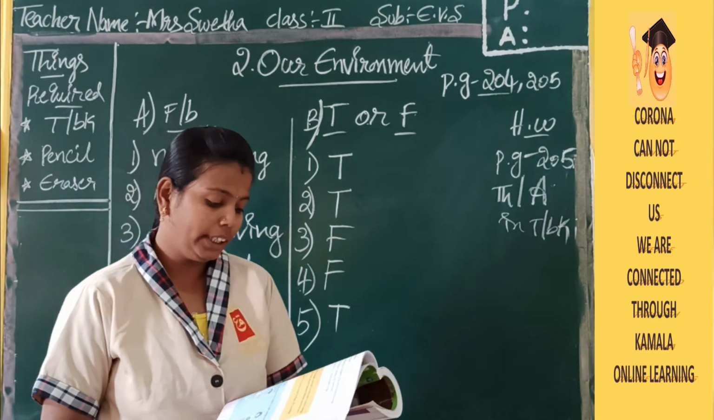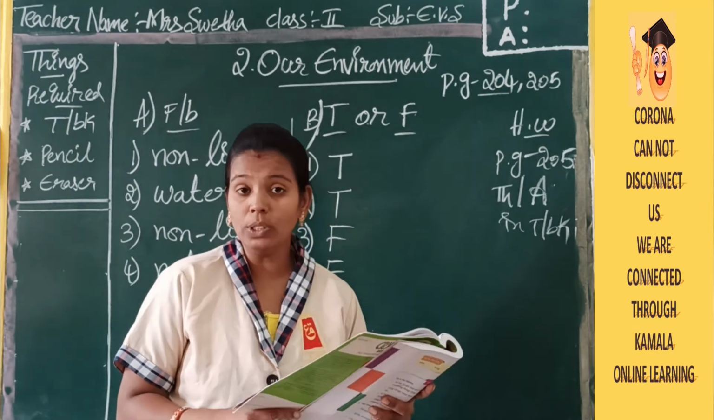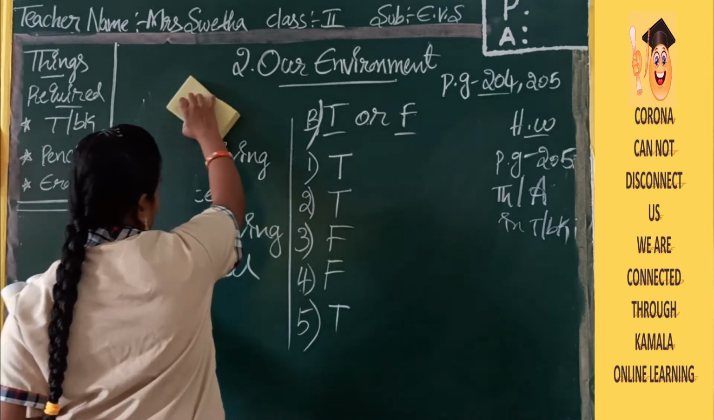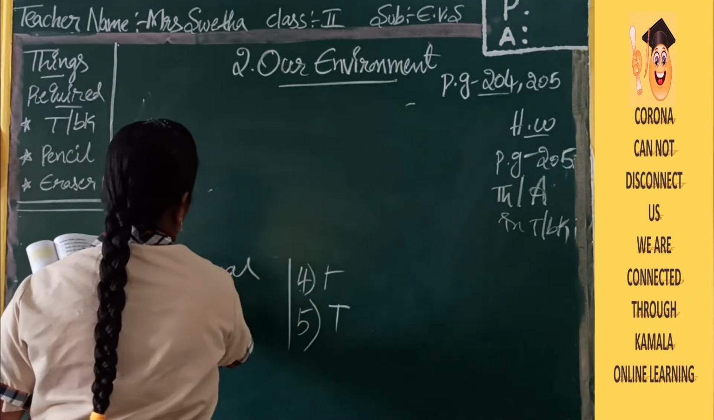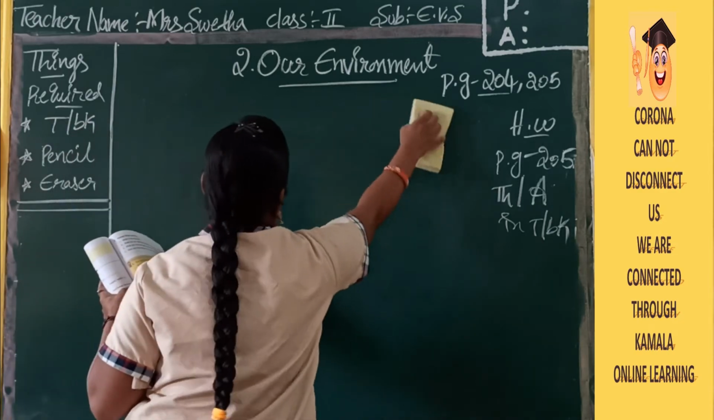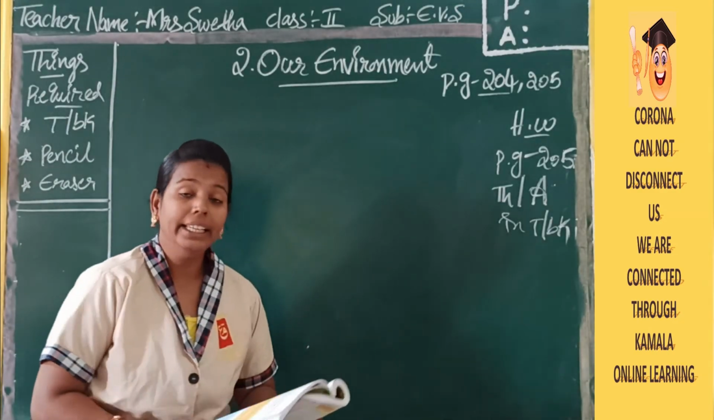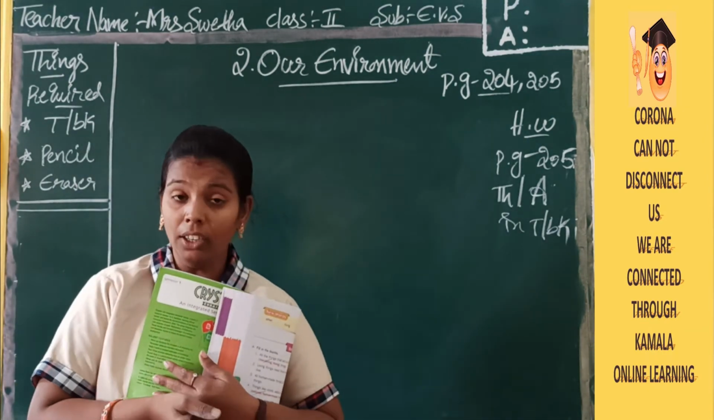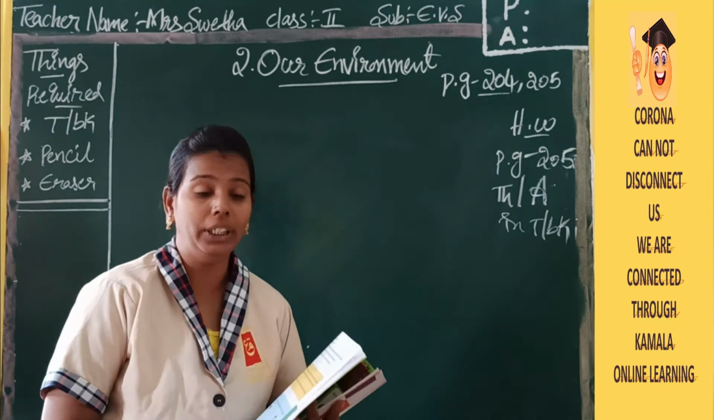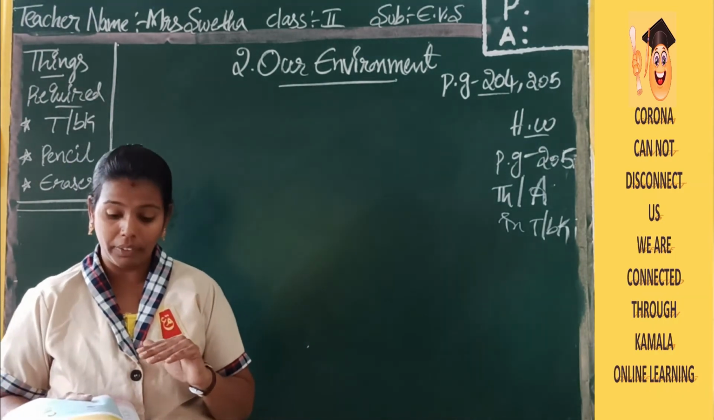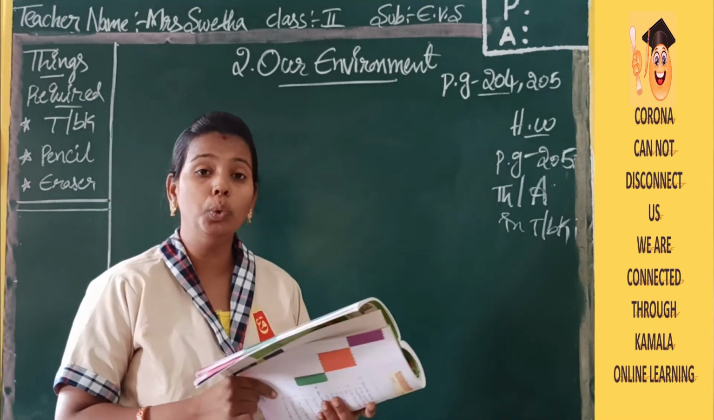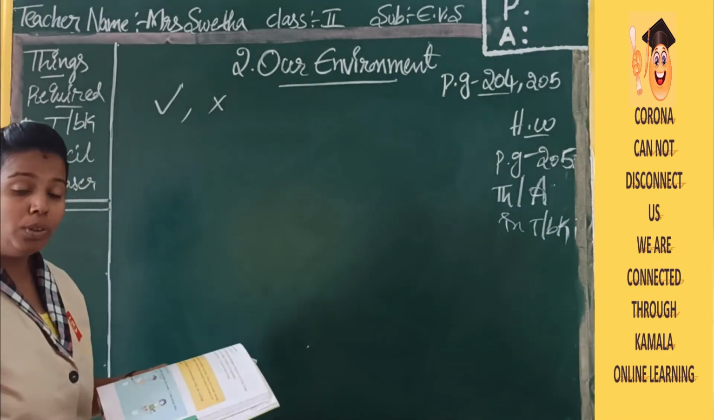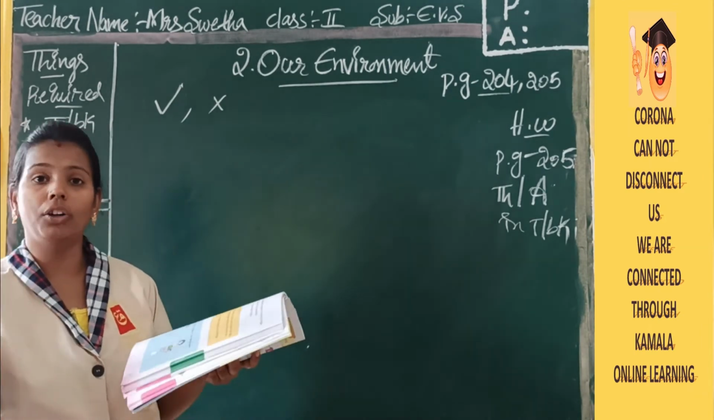Now see, next you have values and life skills. In our day-to-day life, what activities are we doing, and are we doing them correctly or are we doing any wrong things? Here they have given some activities. You have to use a tick mark or a cross mark to say whether it is correct or wrong.